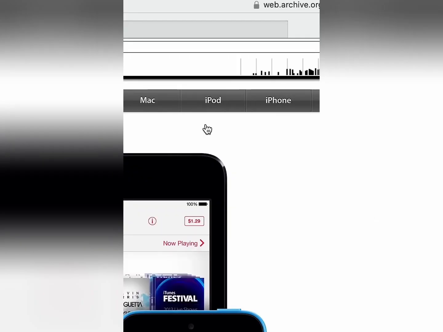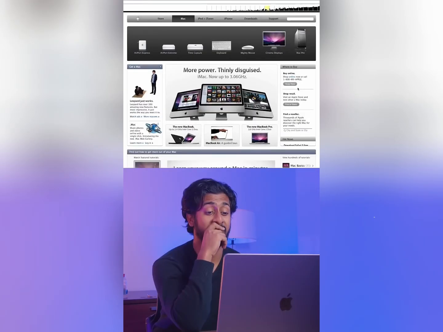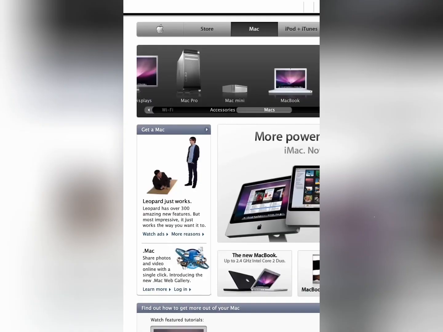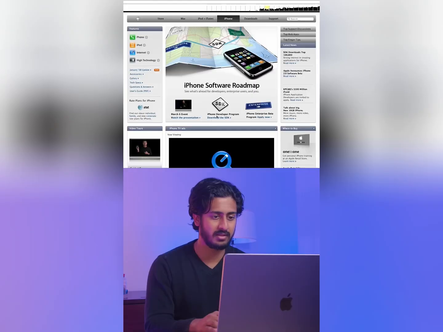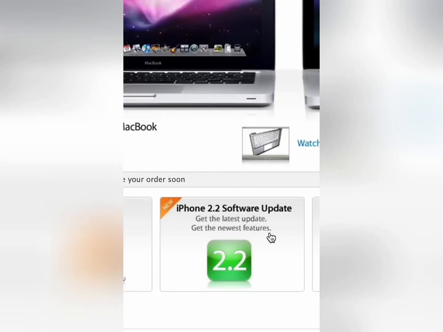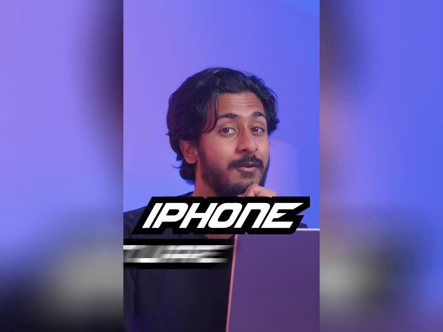And they still have an iPod section. But 2013, so 5 years removed from that. Math isn't mathin'. 2008. Yo, this is bringing back memories, not gonna lie. Like, they have the SDK, but not the App Store yet. Oh, that's interesting. They still didn't call it iOS. It was still called iPhone software update.